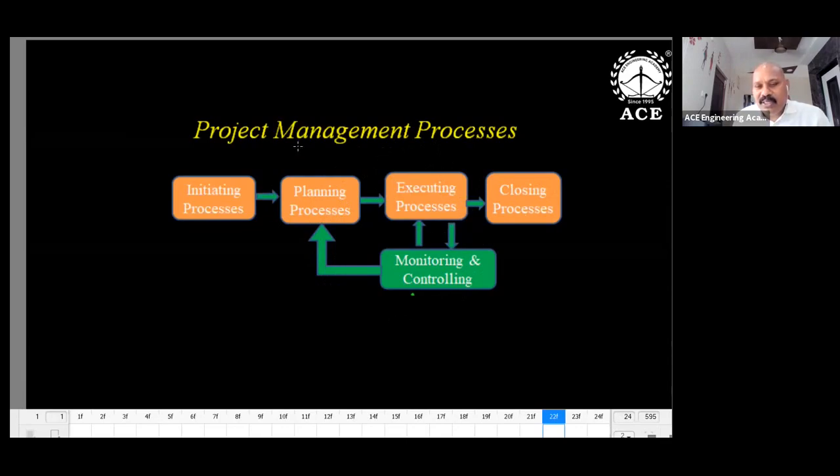So, the project management process: typically initiation, planning, execution, closing. These are the actual phases according to the project life cycle. Monitoring and controlling is the extra function. It happens within the execution only. You see the arrow directions, so it works on both sides.